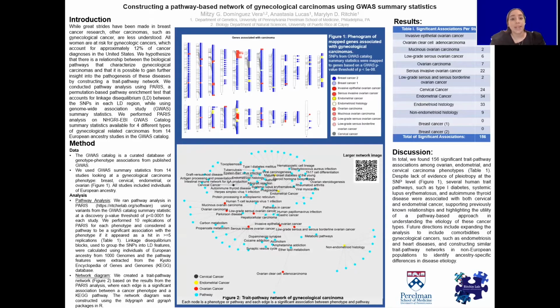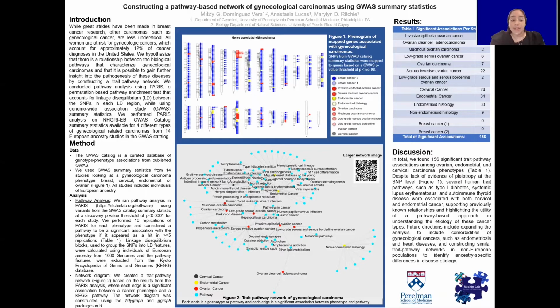For the pathway analysis, we ran PARIS. PARIS takes the results from our GWAS summary statistics and looks to see if associations in a pathway are more than you would expect by chance, given the number of genes. We use its summary statistics at a discovery p-value threshold of p 1e-4 for each study. We then perform 10 replications of PARIS for each phenotype and consider a pathway to be a significant association with the phenotype if it appeared as a hit in 5 or more replications.